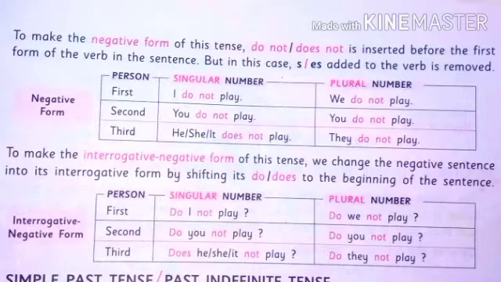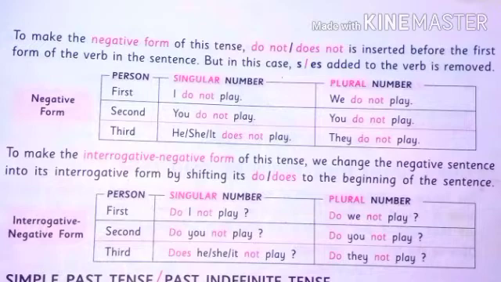First person, singular, I do not play, plural, we do not play. Second person, you do not play, in singular and plural. Third person, singular, he, she, it does not play, plural, they do not play.